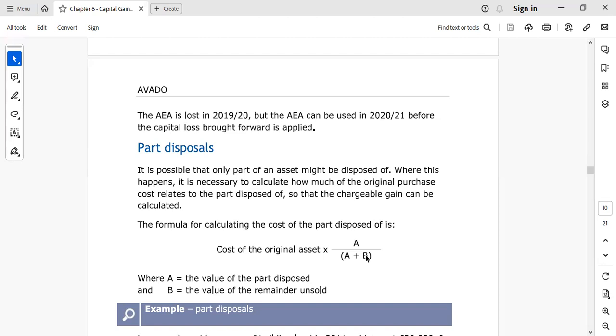The formula here is cost of the original asset multiplied by A divided by A plus B. A is the value of the part disposal, and B is the value of the remainder unsold.